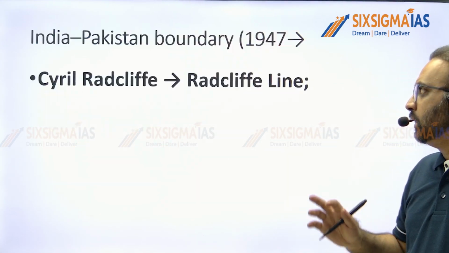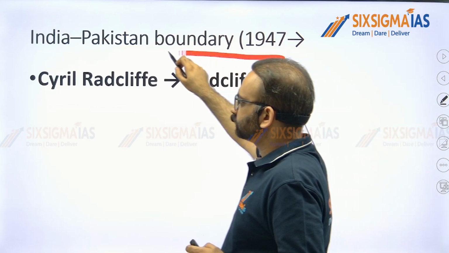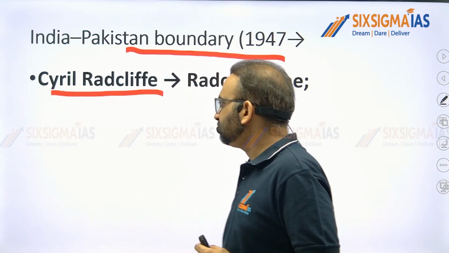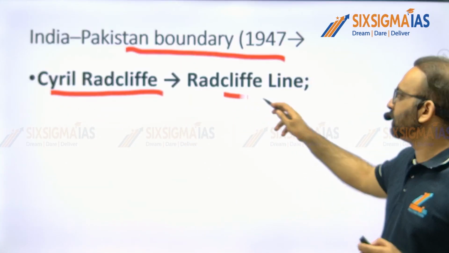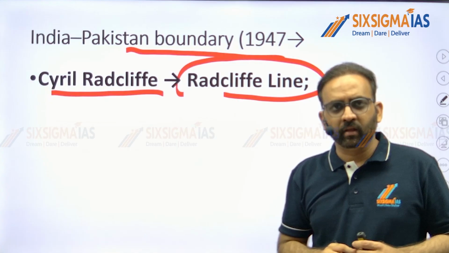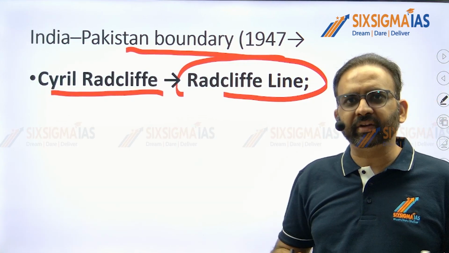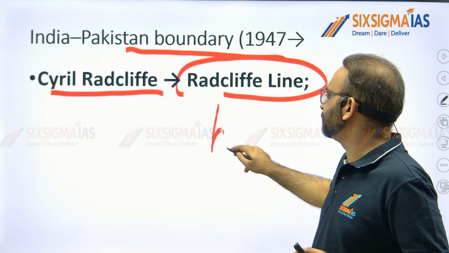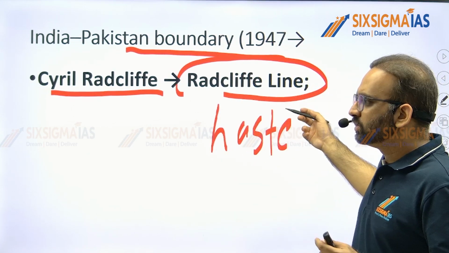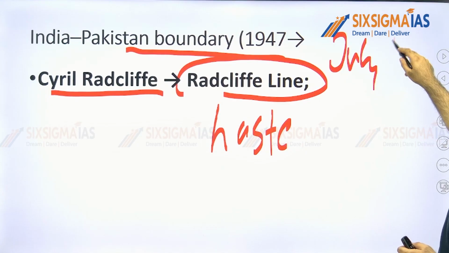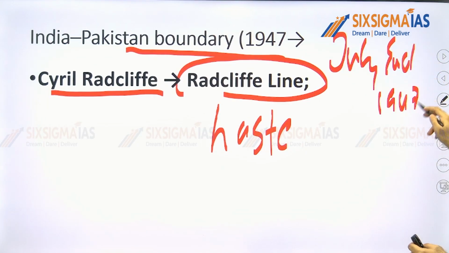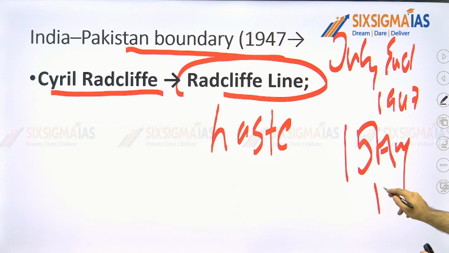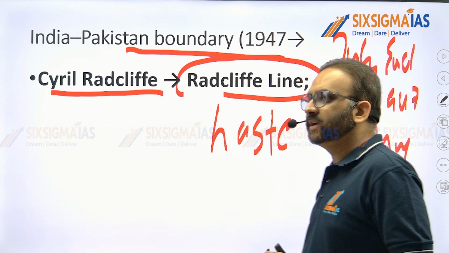Let's discuss. So basically, the India-Pakistan boundary was demarcated by a British official named Redcliffe. That's why the India-Pakistan boundary is also called the Redcliffe line. And how did he demarcate the boundary between India and Pakistan? Quite arbitrarily, quite in haste, quite in a hurry. Because at the end of July 1947, he came to India, and by 15th August 1947, he demarcated the boundary between India